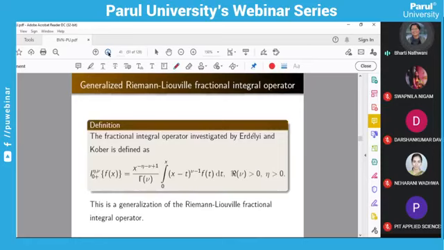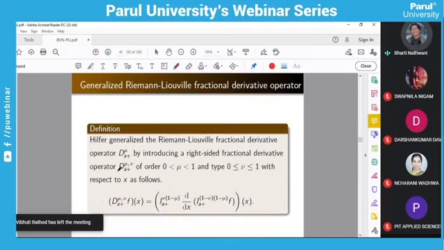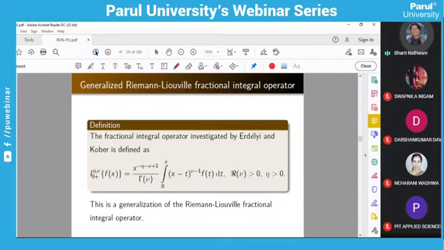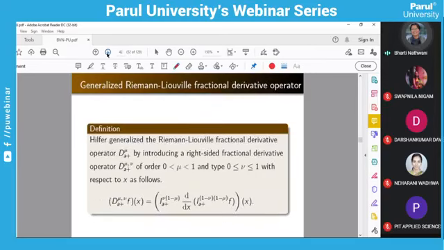These are the generalized fractional integral operators which are given by Erdélyi-Kober. He has given the generalized fractional integral operator with this given condition. Then the differential operator is generalized by Hilfer. We are not going to see much on this because you need different kinds of equations to solve these different types. Then these are used because at some point they get stuck, so they have generalized the definitions and they are getting this kind of generalized definition for order mu and type nu with this condition.